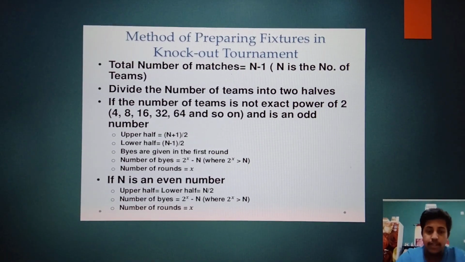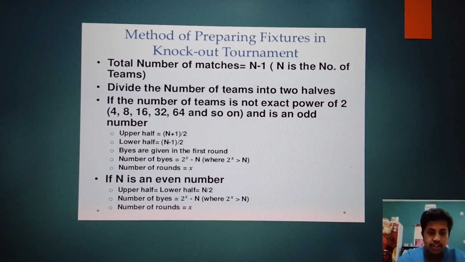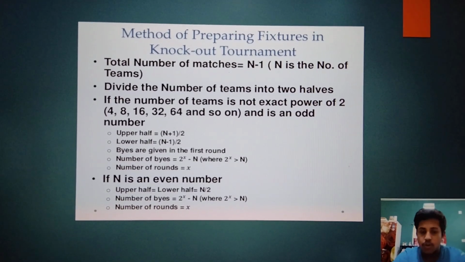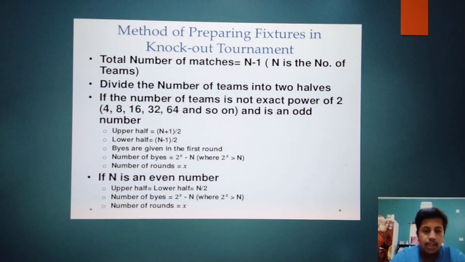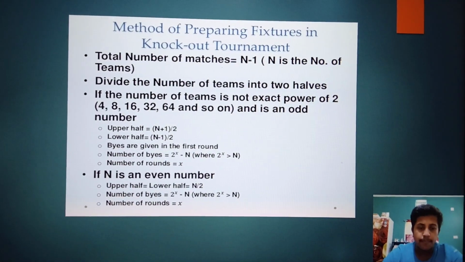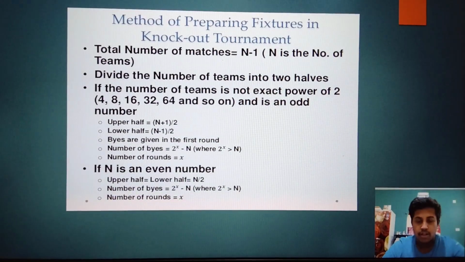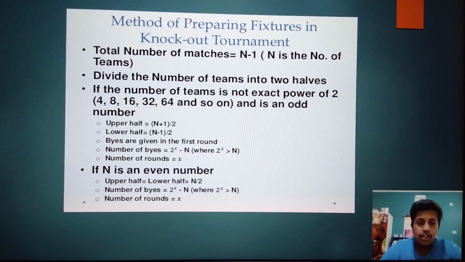Now, how to calculate the byes? It will be easy if you understand the things and listen carefully. Byes are given in the first round only. There are no byes in the second round, third round, fourth round, etc. The total number of byes is given by 2 to the power x minus N. Here, you may have a doubt about what 2 to the power x is.